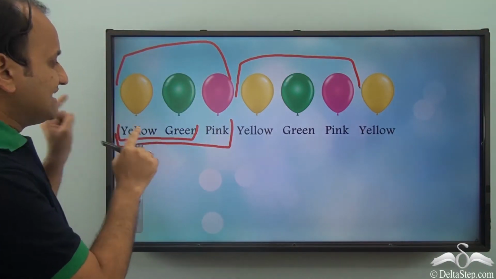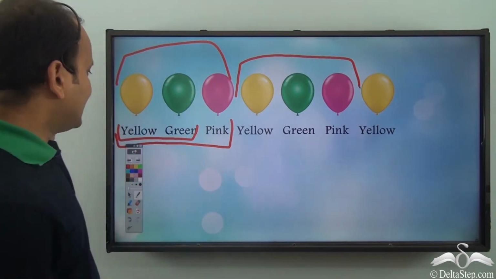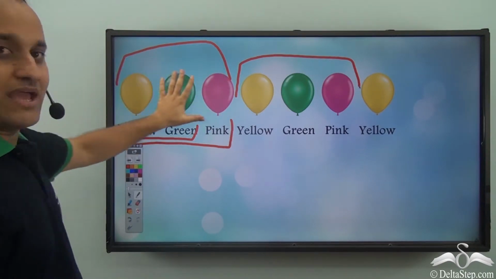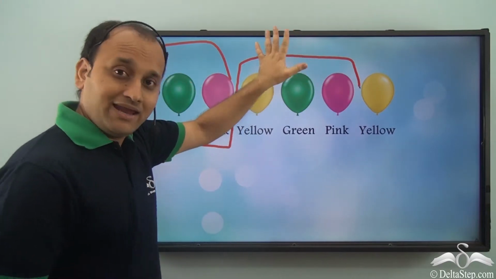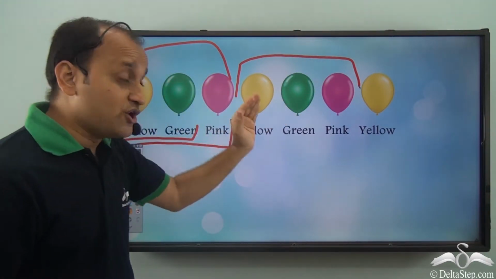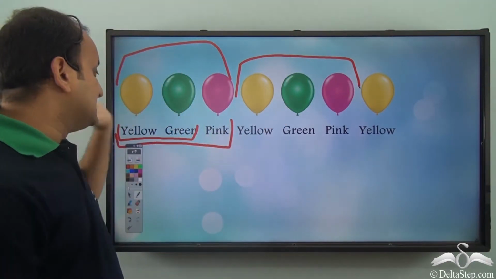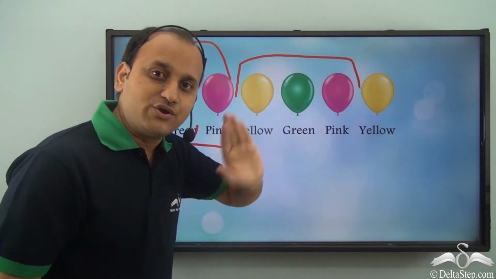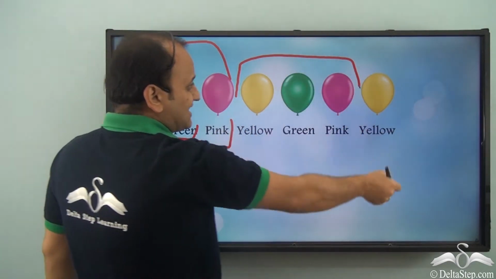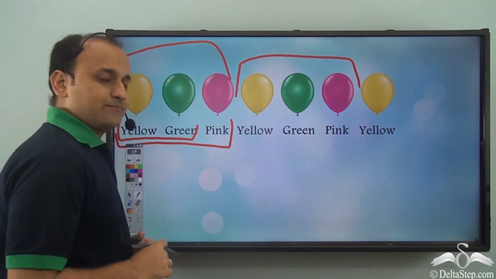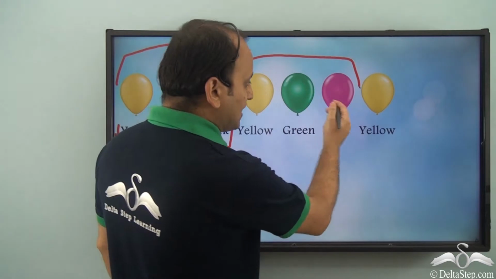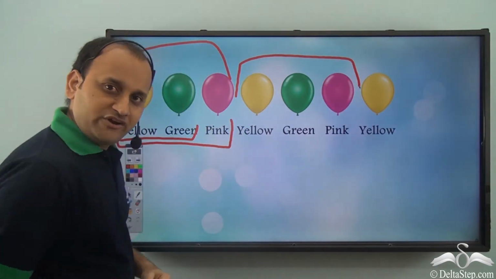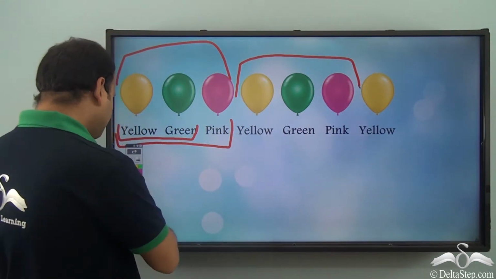So what do we see here? We see that yellow, green and pink together make up one unit. Yellow, green and pink, again one unit. So what is the unit of repeat here? Well, yellow, green, pink. That is the unit of repeat. So next I have a yellow already. So what do I need next? Well, I need a green and pink to complete the unit of repeat, isn't it?